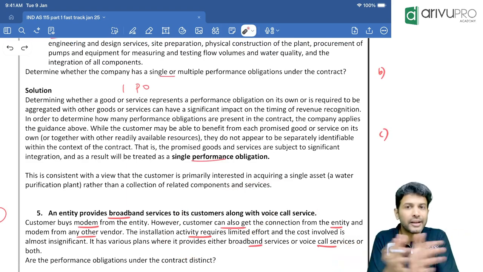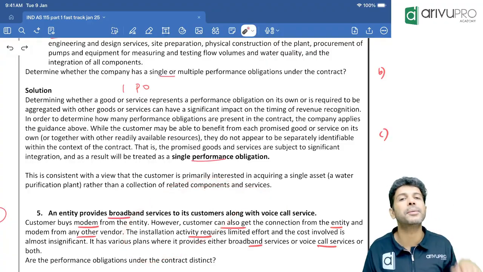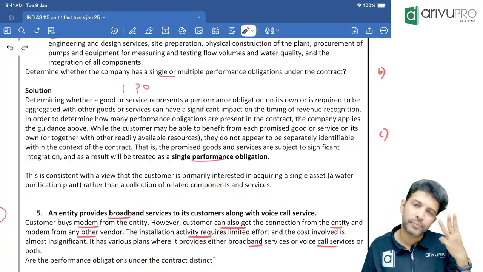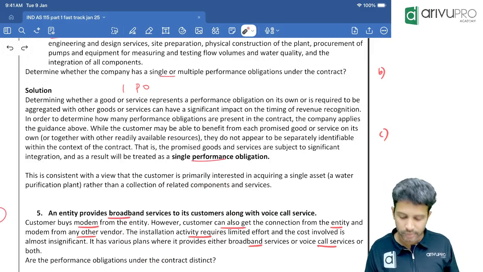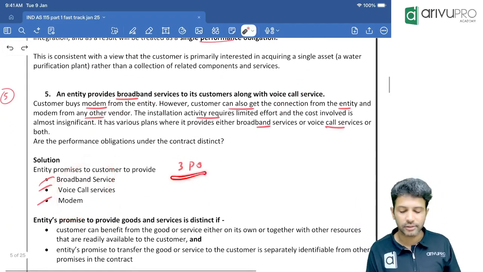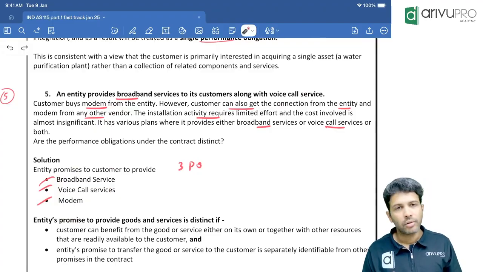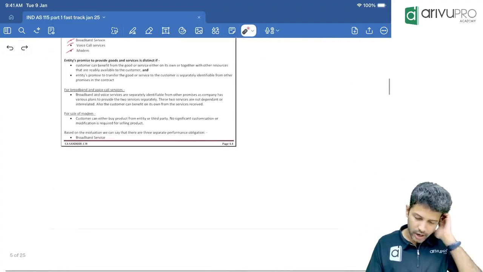Sir, if all of them are interconnected, then they become a single PO. Are all interconnected or are all of them separate? That means how many POs here? 3 performance obligations. What are those? Broadband, voice call, modem. That's all for the identification. Over. Next. Okay. All right. Next question.